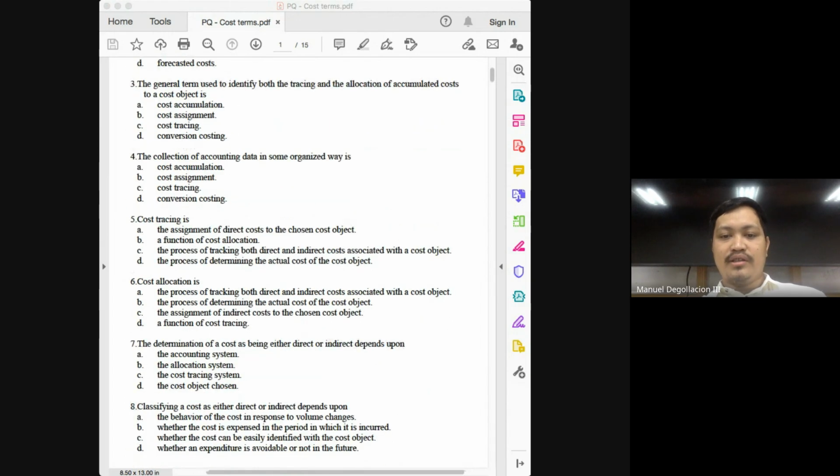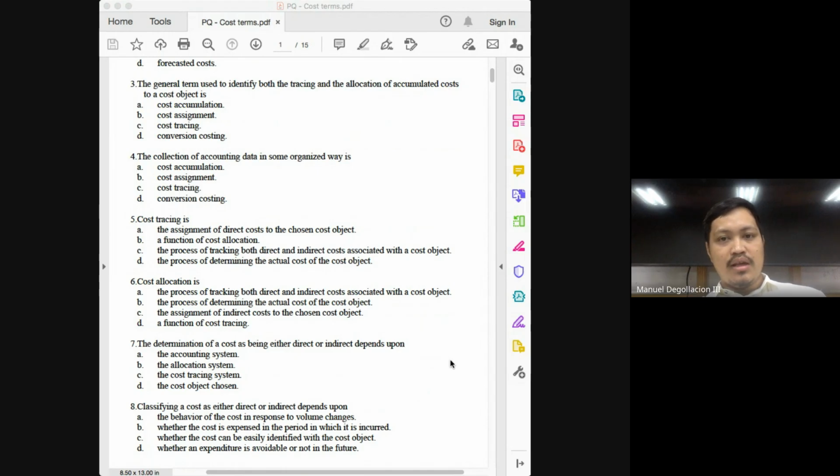Number 5, cost tracing is the assignment of direct costs to the chosen cost object. Answer for number 5 is letter A. Number 6, cost allocation is the assignment of indirect costs to the chosen cost object. Answer there is letter C.